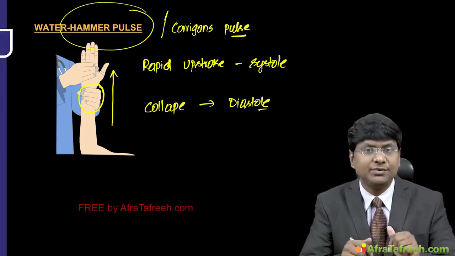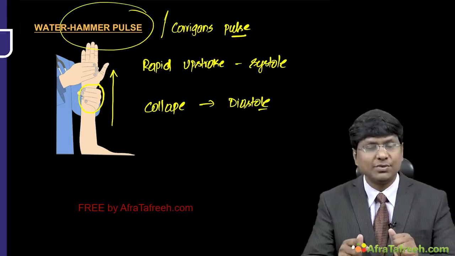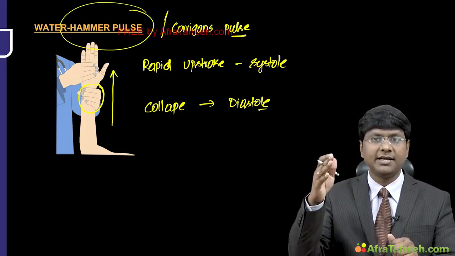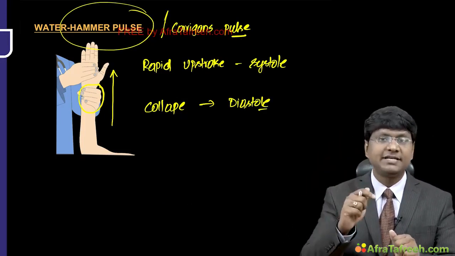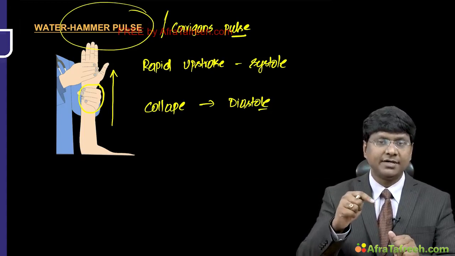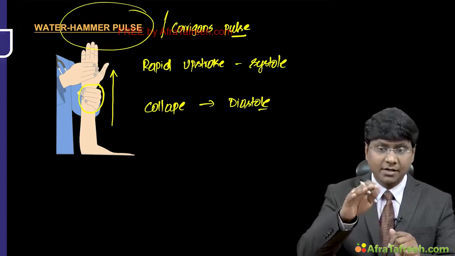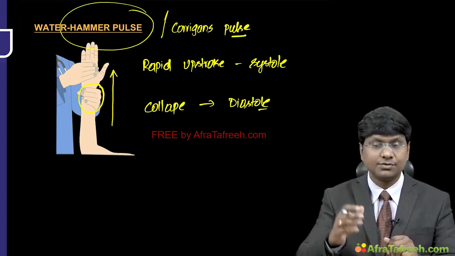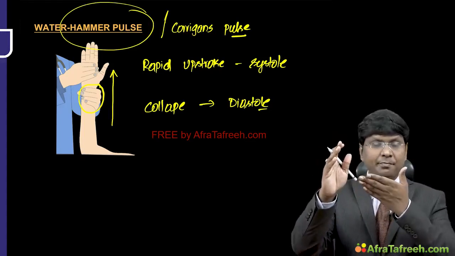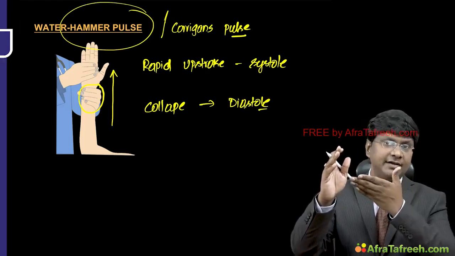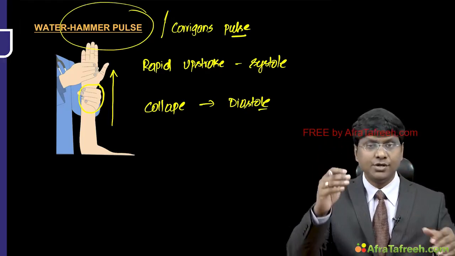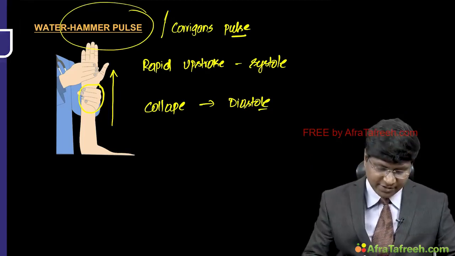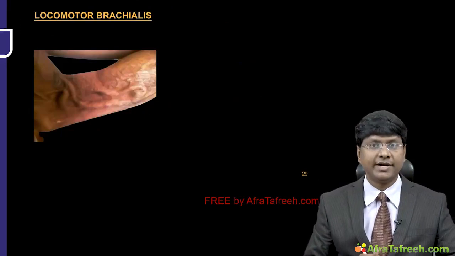And the reason why you need to raise the arm of the individual is, once you raise the arm, you are aligning the radial artery, brachial artery, axillary artery, right subclavian artery, right brachiocephalic trunk, then arch of aorta, ascending aorta, and then directly into the left ventricle. So once you raise the arm, there is proper alignment of the radial artery directly into your left ventricle. So during the diastolic runoff, there will be rapid collapse. Okay, so that is about water hammer pulse or the Corrigan's pulse.